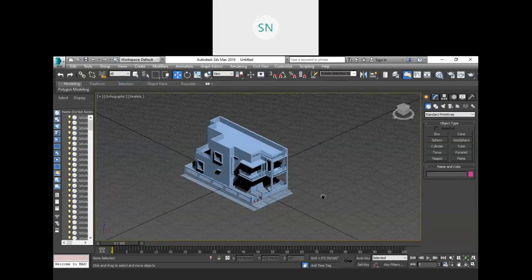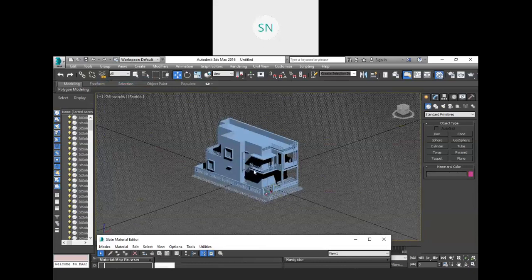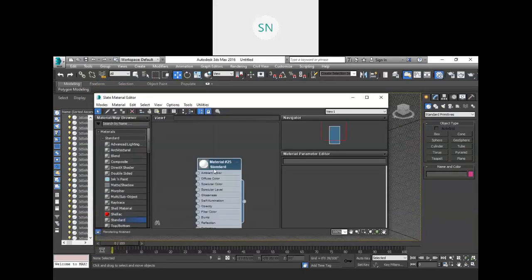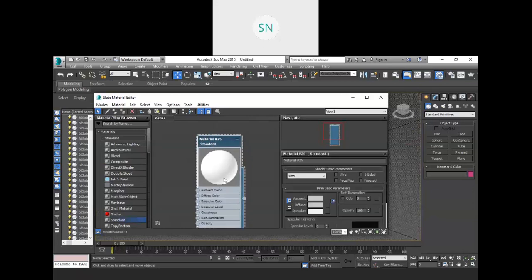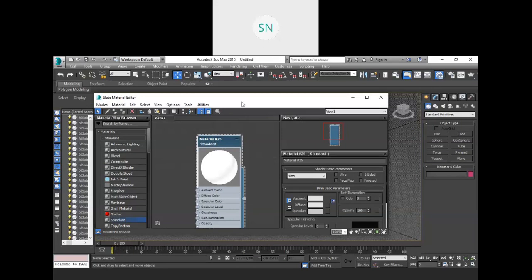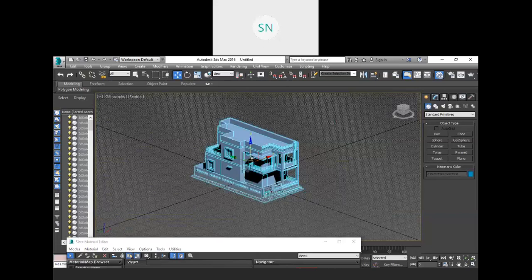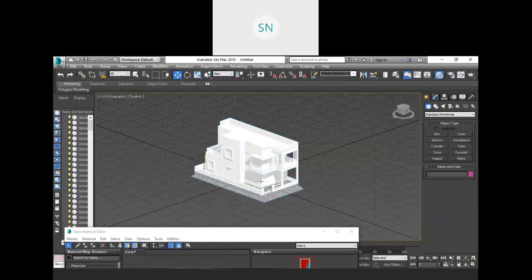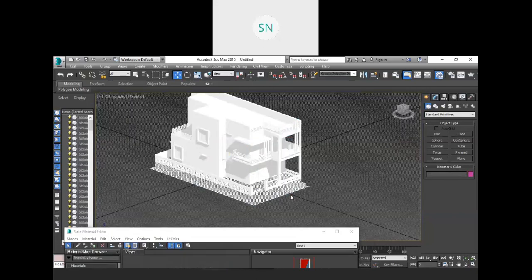Now you can apply that material. Let me try now. So M for render setup, material editor, and let's have a standard material, and the ambient color should be this much. Specular should be a little low. Okay, it is still glowing too much, so we will get the same effect as we get on the others, but not that much, which is fine.